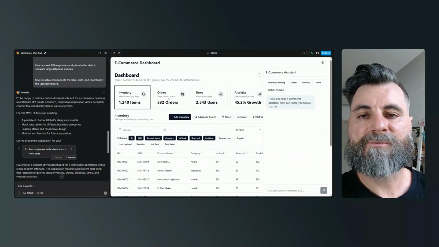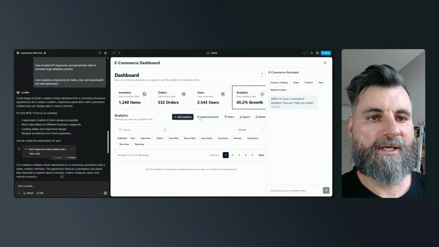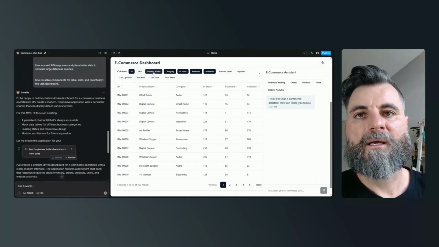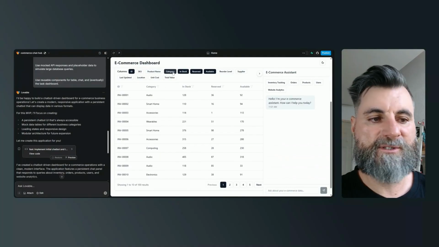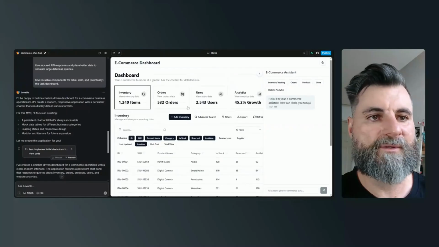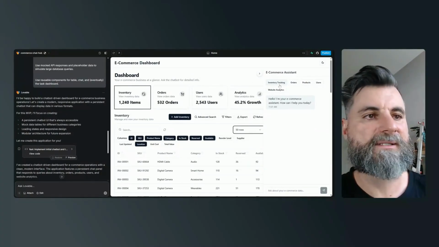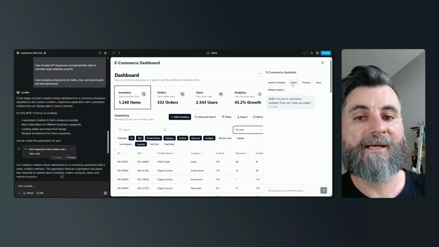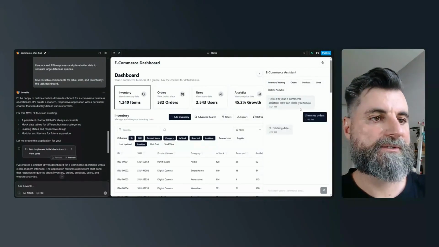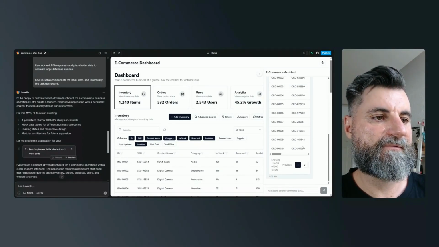You can see here the dashboard, inventory, orders, analytics, and you've got advanced search and filters. I mean, this is pretty nice. It's got data filters here, which I didn't ask for. I didn't ask for any of this. I didn't ask for filters at all on this table, nothing. And here's the e-commerce assistant at the side. We've got orders. Let's have a look. Show me orders, and there we go. It showed me all of the orders. Now, does this have?